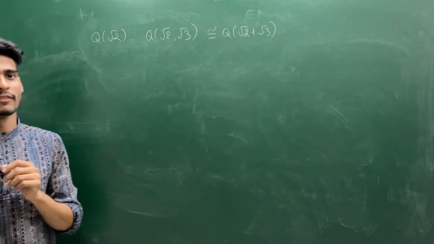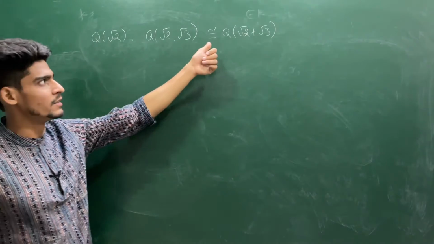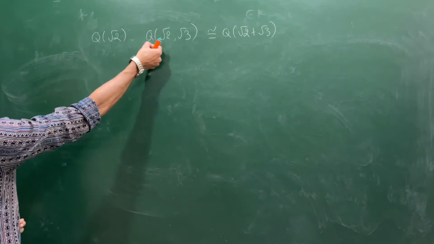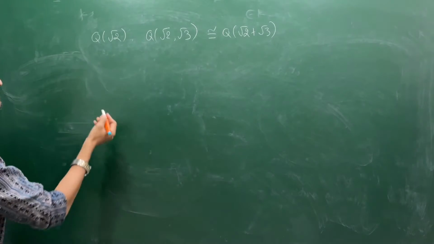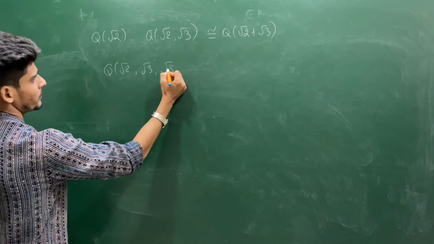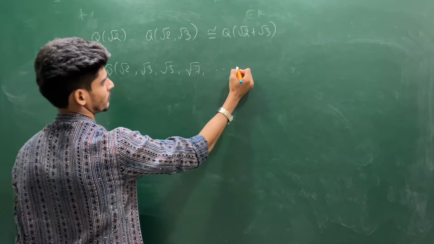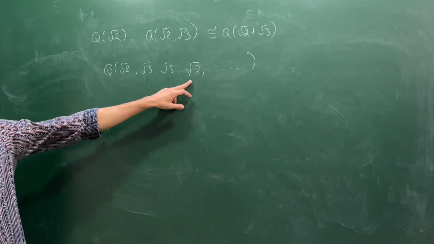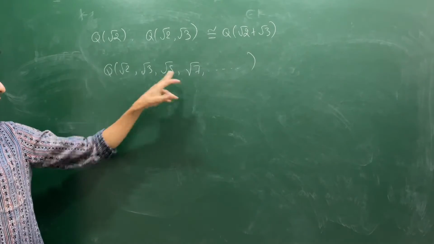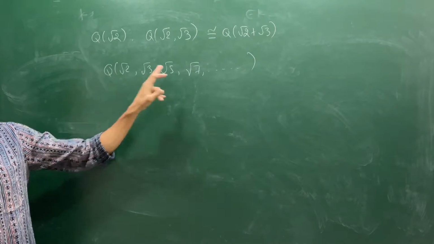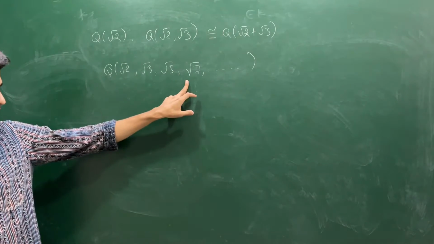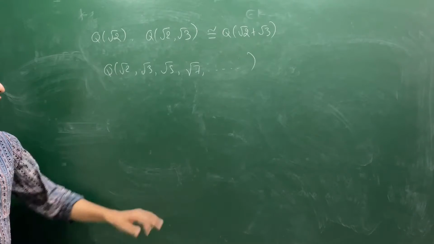Then one can have a natural question, whether there is a non-simple extension for a base field Q. One simple example is, you can choose this one. You take square roots of all the primes in increasing order and adjoin them with Q, then this you cannot generate by a single element. So this is an example of an infinite extension or infinitely generated extension.